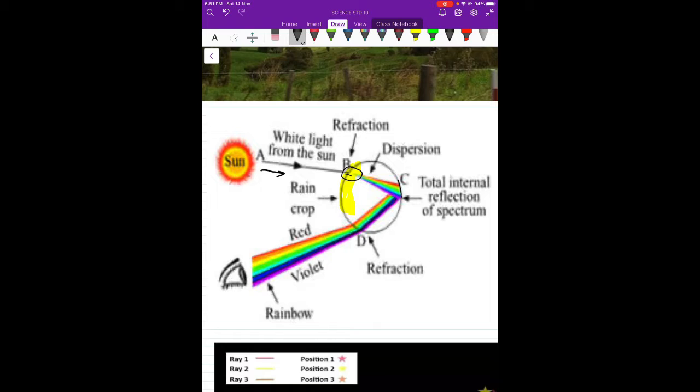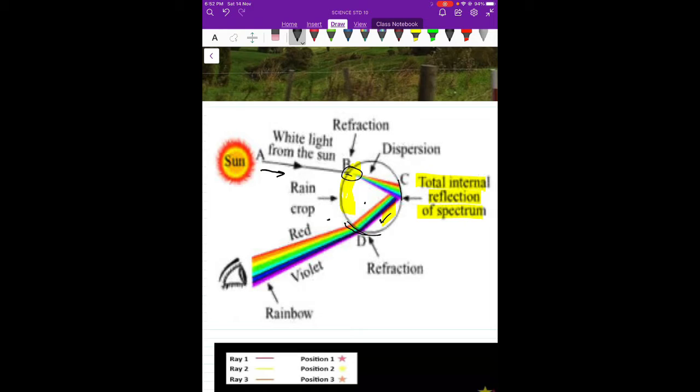Now at the other surface you see there is total internal reflection of the spectrum. Spectrum means the band of colors which we have studied. So when it reaches the inner surface on the other side, there is total internal reflection. Everything which has gone there is reflected back. Now when it reflects back, the light again travels in this fashion and comes again to the edge of the water droplet. Now this is the water droplet and this is the air.